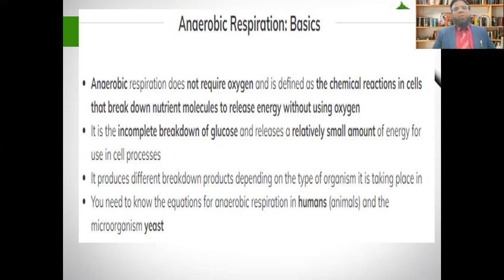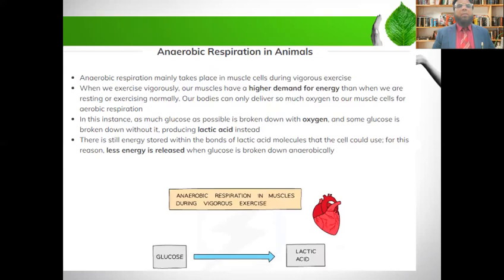And the same process is also carried out in the yeast or fungus, which break down the glucose into carbon dioxide gas and ethanol. And this process is very important in the dairy industry, as we are going to study in the next slides. Now see here, anaerobic respiration.